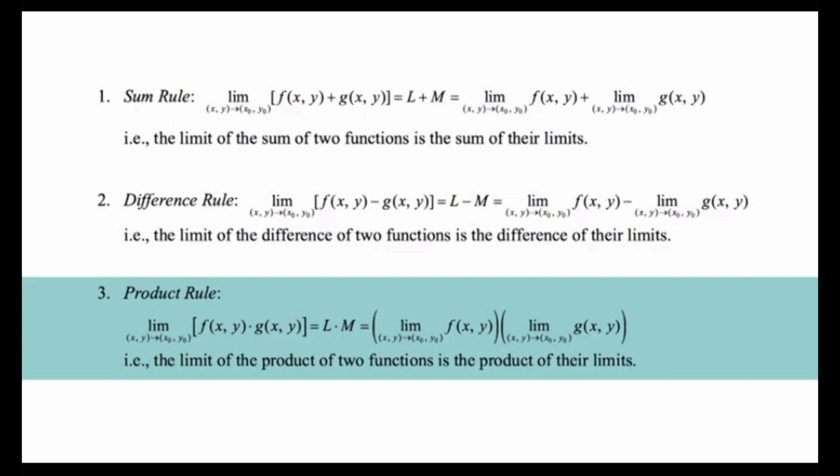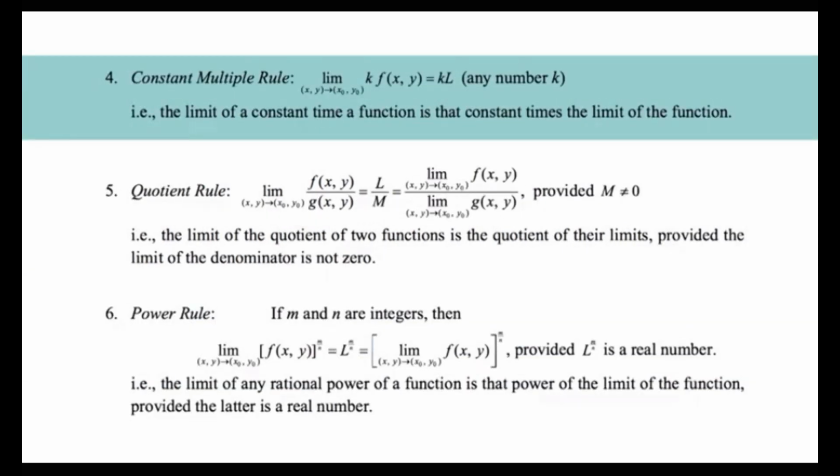That is, the limit of the product of two functions is the product of their limits. Constant multiple rule. The limit of k times f(x, y) is equal to k times L, where k is any real number. That is, the limit of a constant times a function is that constant times the limit of the function.